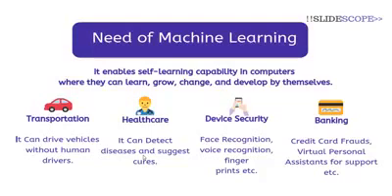Machine learning is very much helpful in the banking and financial sector also. Remember, we are giving some basic examples here. These are not all the examples. They are some basic examples that we are giving just to make you understand what the applications of machine learning are, so that this can generate some interest for you. Now, credit card frauds. There are various programs that can be created to detect credit card frauds. Something like bank credit score, everything that can also be detected with the help of machine learning.